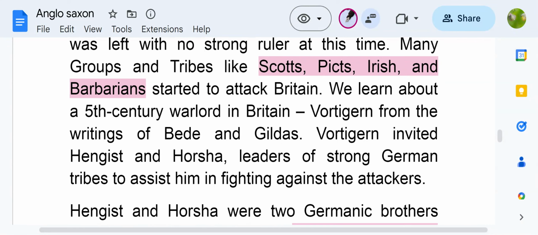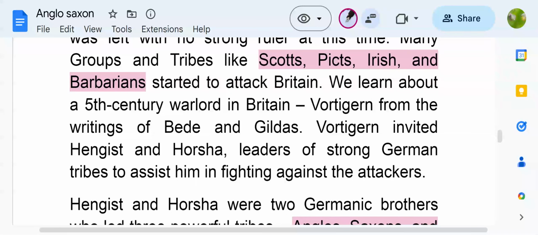So Vortigern invited Hengist and Horsa. Who were they? They were leaders of strong German tribes to assist him in fighting against the attackers. British Isles was left with no strong rulers. So attackers started to fight with the warlords present in the British Isles, and people like Scots, Picts, Irish, and Barbarians started to attack Britain.